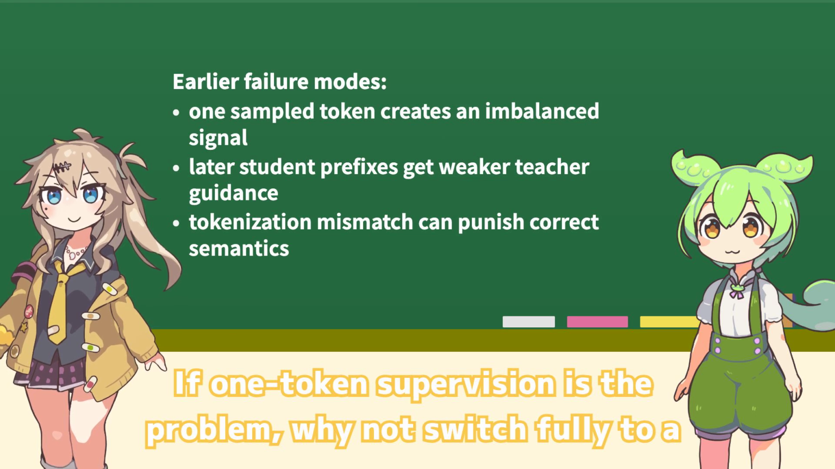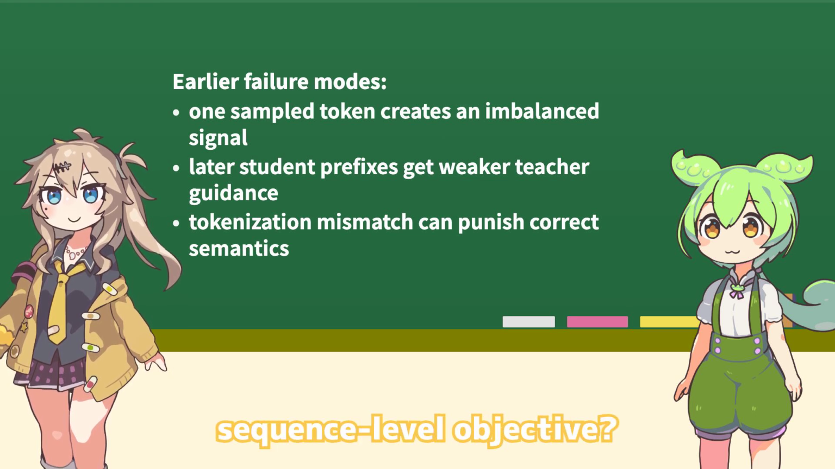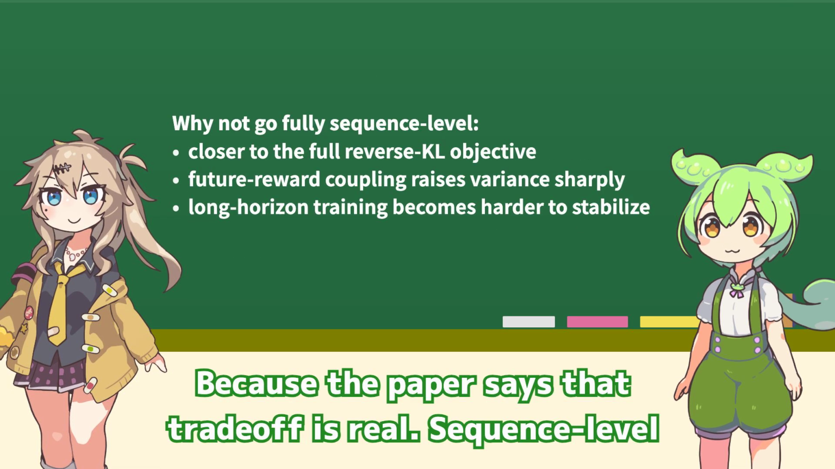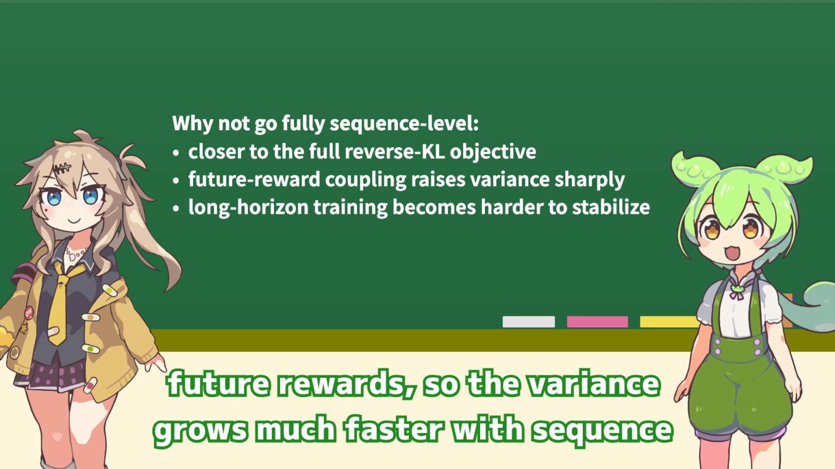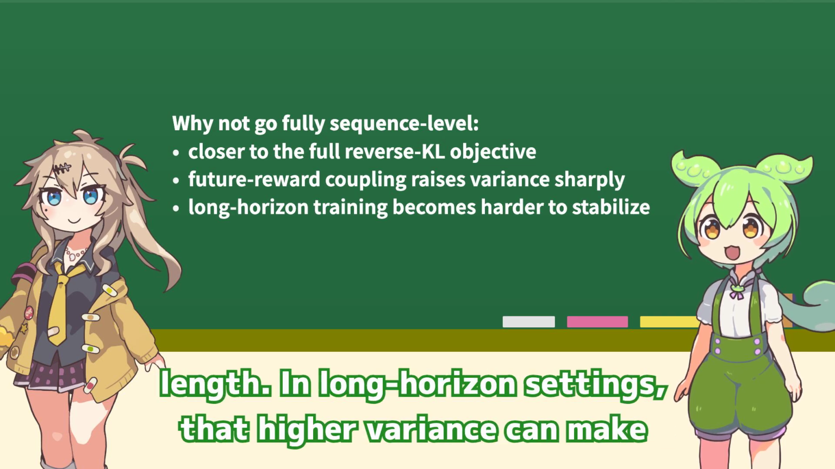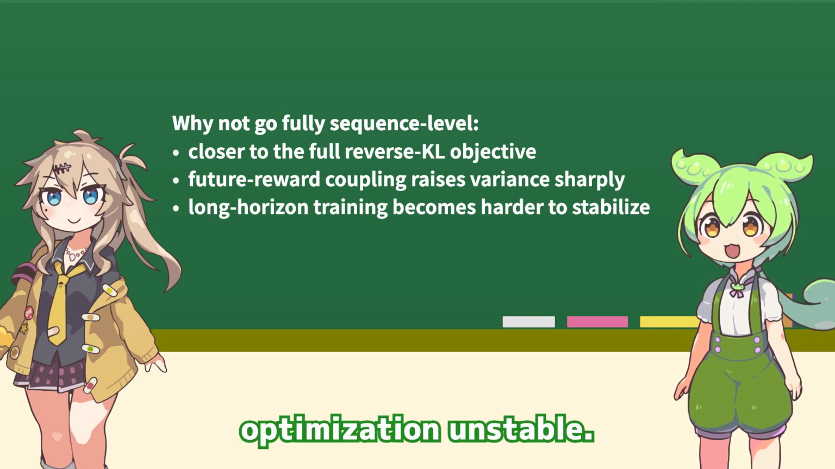If one-token supervision is the problem, why not switch fully to a sequence-level objective? Because the paper says that trade-off is real. Sequence-level reverse KL is less biased, but it couples each token update to many future rewards. So the variance grows much faster with sequence length. In long-horizon settings, that higher variance can make optimization unstable.